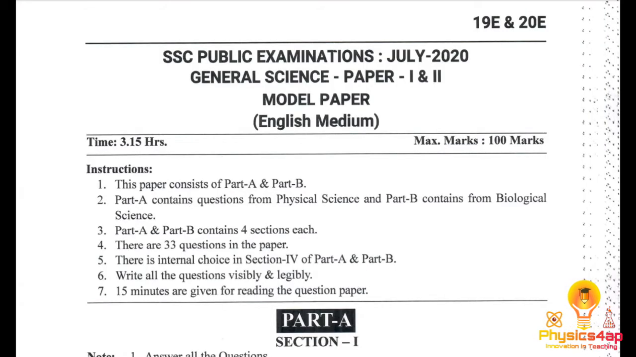Now let us see the model paper. The whole paper is for a maximum of 100 marks, and the time will be 3 hours 15 minutes. 15 minutes is given for reading the question paper. So here we have the instructions. We have 2 parts, part A and part B. Each has 4 sections, and there are a total of 33 questions in the paper, and we have internal choice in part A and part B in section 4.